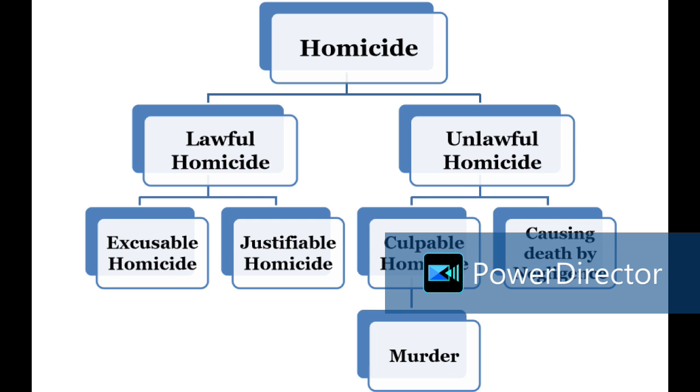And what is the special condition? This person is already in a severe condition. Now I know that if I hit him at that particular spot, he is going to die, and the same thing may not happen if his health were okay. His health is not all that okay; he has some suffering. So I take advantage and give the blow, and I am also aware of the consequences. That means I have knowledge also. Now in that case, A is guilty of murder. This is what we need to understand.